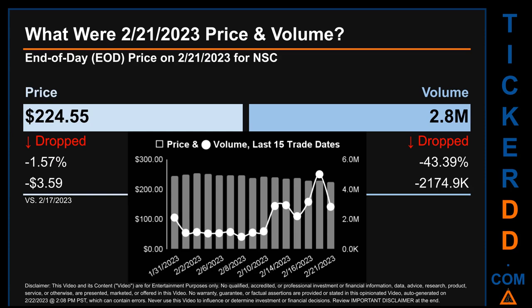2,174.9 thousand. The graph shows price and volume for the last 15 trade dates. Across a range of $30.29, the max and minimum end of day price were respectively $254.84 and $224.55. Volume saw a range of 4.2 million, from a day low of 826.7 thousand to a day high of 5 million.